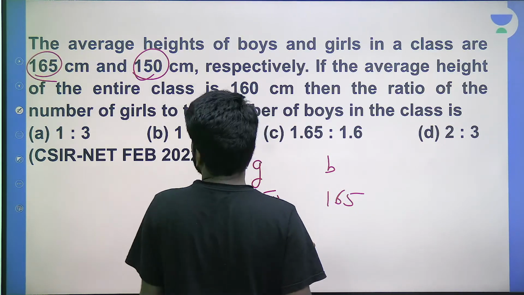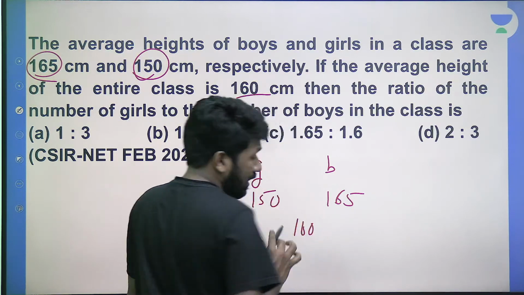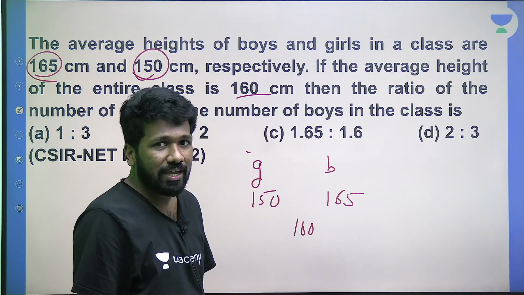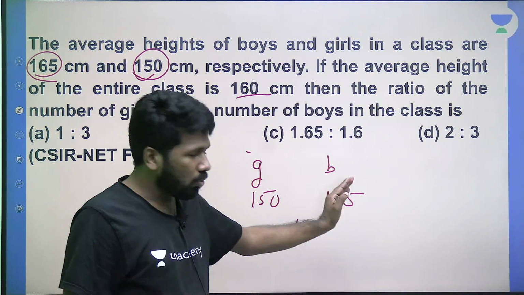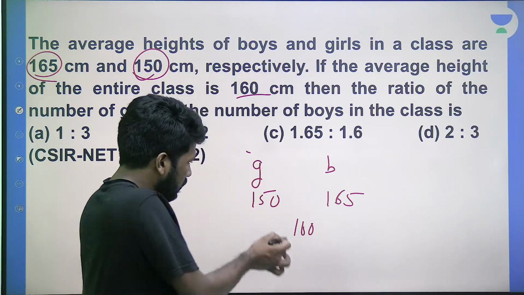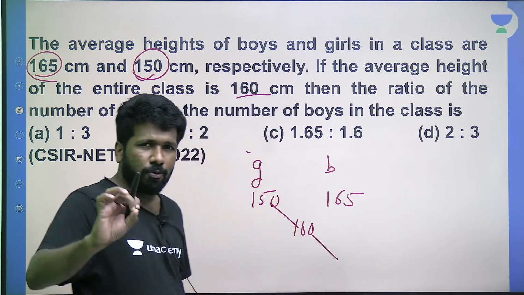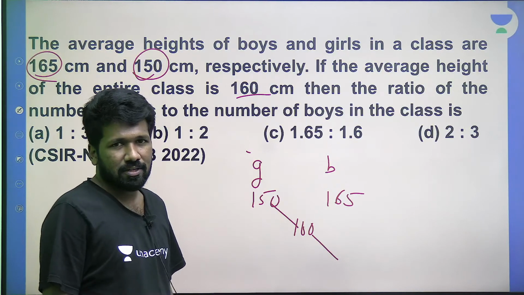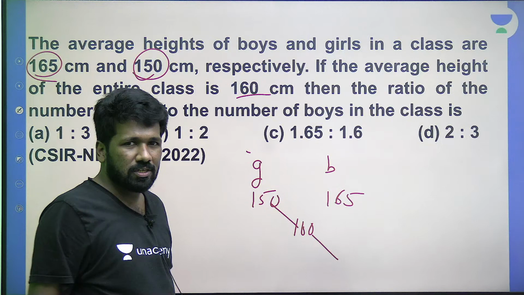150 and 165 mixed should give 160. So I am discussing the alligation diagram briefly. The reason for it I have already discussed. Now I am just telling you the alligation diagram very fast. These two averages mix to give the resultant average. So what you need to do is diagonally find the difference. Difference means positive difference only. Negative difference doesn't make sense, because we are trying to know the distance from. Distance is always positive, right?